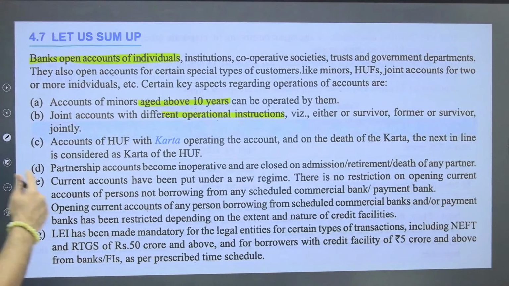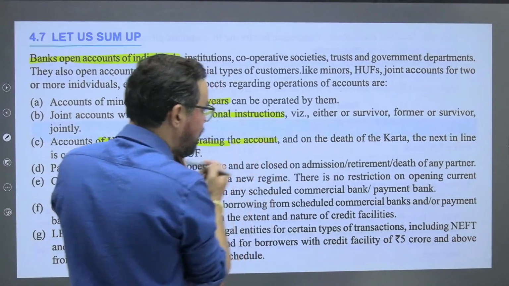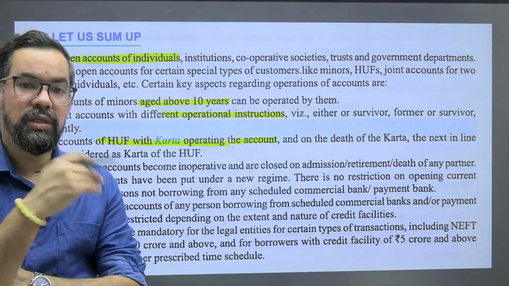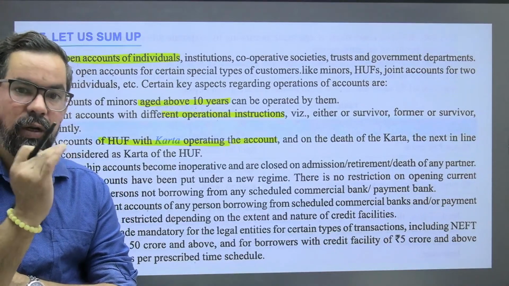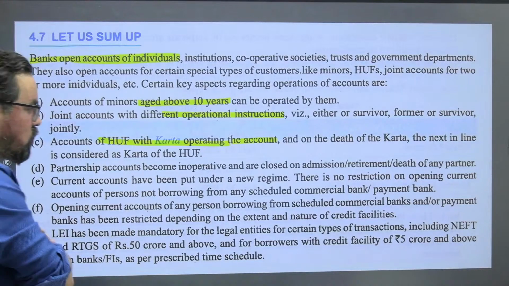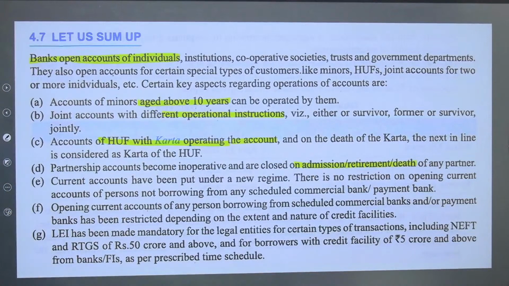Account of HUF with Karta opening and operating the accounts, and on the death of Karta, the next in line is considered as Karta of HUF, ठीक है। जैसे द हेड ऑफ फैमिली, जो भी इस फैमिली का हेड है, द सीनियर मोस्ट, देन सीनियर मोस्ट है उनके नीचे, इस तरीके से जाता रहता है। Partnership account becomes inoperative and closed on admission or retirement or death of any partner, ठीक है.